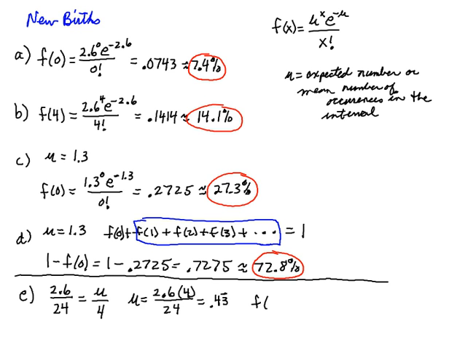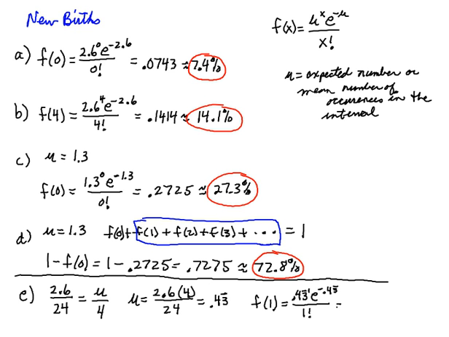So I want the probability of exactly 1 birth in 4 hours. I'm going to use 0.4 with the 3 repeating, and when you put that in your calculator, put it in as 0.4333. Put a few 3's on the end of that just to keep it accurate. And we take that to the first power, and then e to the minus 0.433333, and then divide the whole thing by 1 factorial.